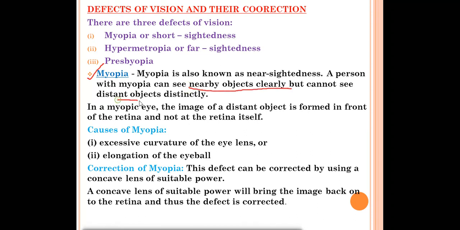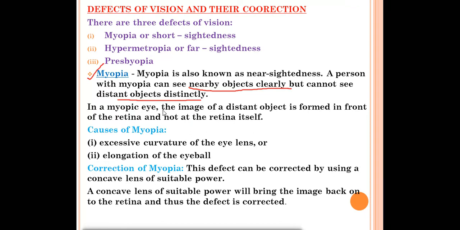For example, if you're sitting in your classroom, if you're sitting in the front bench, you can see the blackboard very clearly, but if you're sitting at the last bench, you cannot see the blackboard clearly. You have to use spectacles, then only you can see the blackboard clearly. So generally myopia occurs in your age group, in which the person can see the nearby object, but he cannot see the far off object.